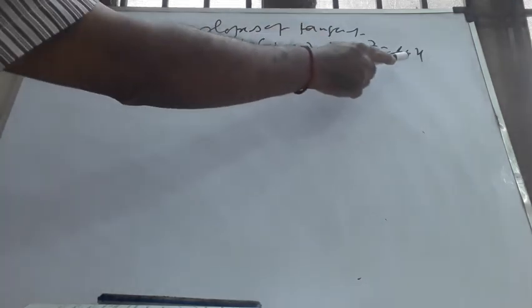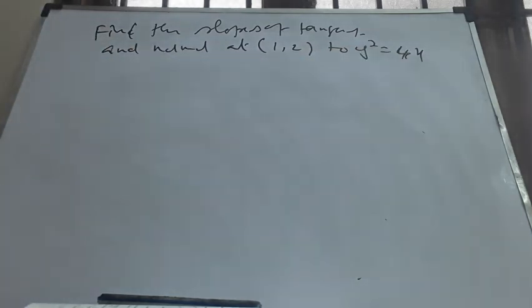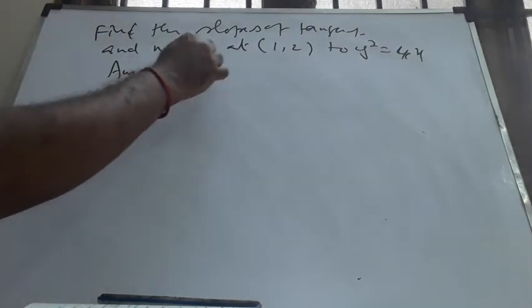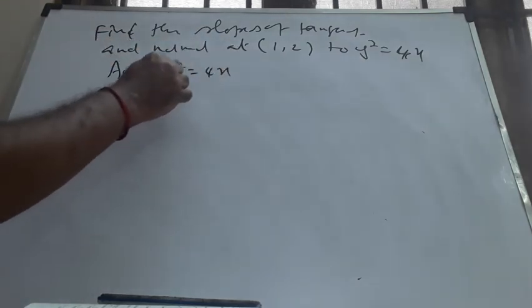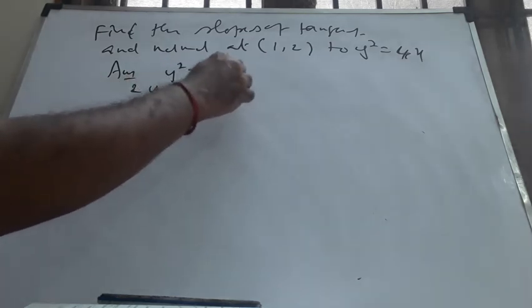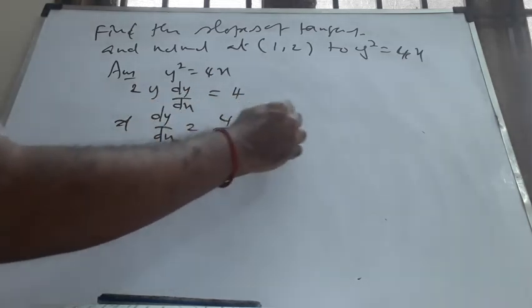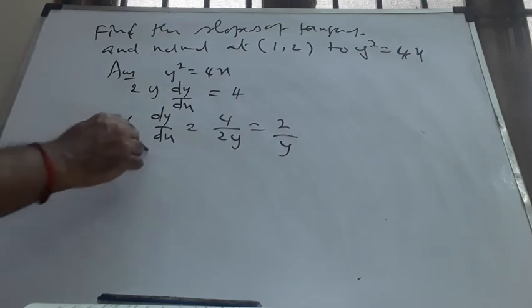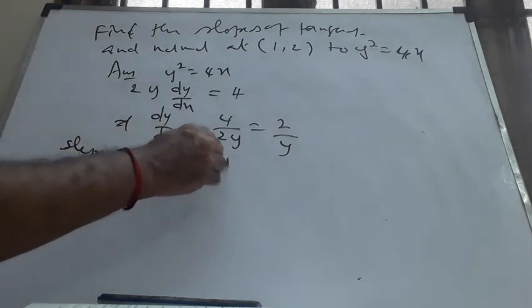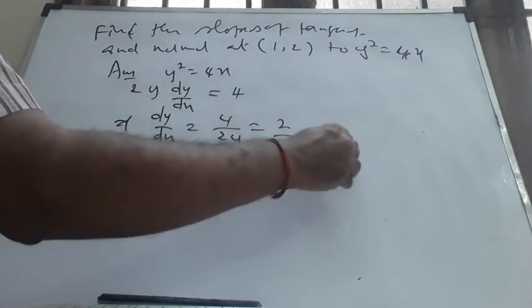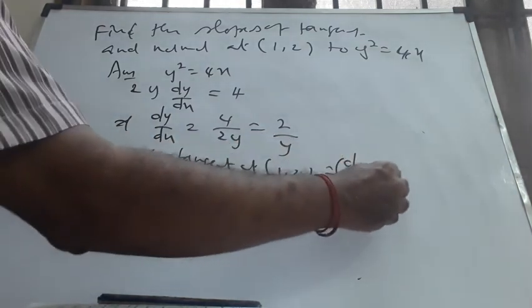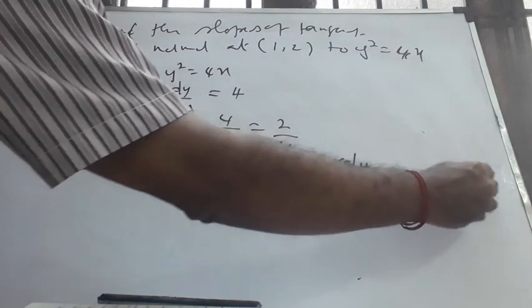Y square equal to 4x: substitute x equal to 1, and what do I get? Y is plus or minus 2, so (1, 2) is the point. Whenever I do any such problem, the point will be on the curve, on the tangent, and on the normal. The answer goes like this. Y square is equal to 4x. Differentiating, 2y dy by dx is equal to 4, which implies dy by dx equals 4 by 2y, which is 2 by y. Therefore, the slope of the tangent at (1, 2) is the value of the derivative at that point, which is 2 by 2, equal to 1.